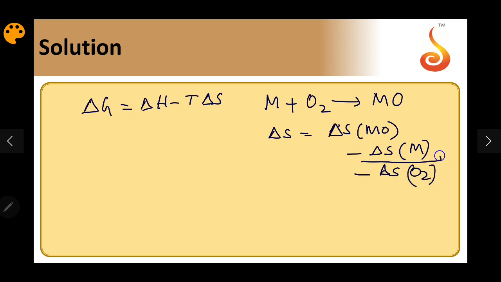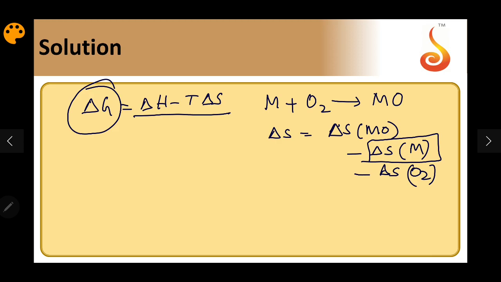Now the delta S of M: when there is a phase change, the entropy change of the metal, when the substance changes from solid to liquid, the delta S is more positive. Because it is minus, delta S of the reaction becomes more and more negative, and since it is T delta S, delta G becomes more positive, or if it was more negative, it becomes less negative.